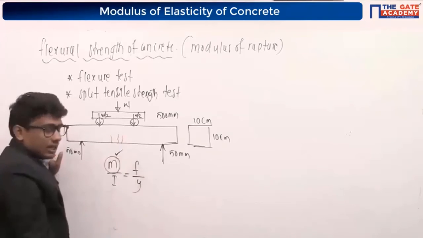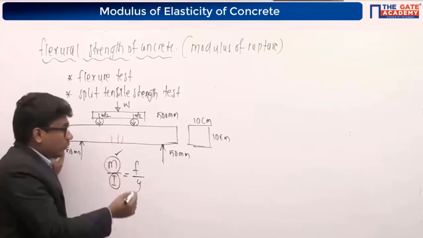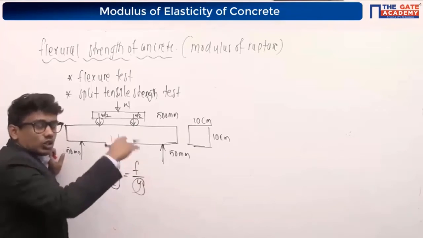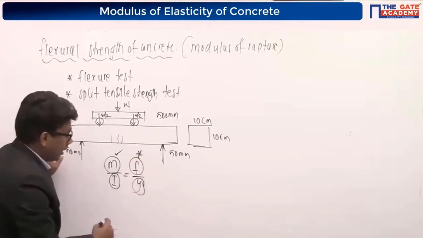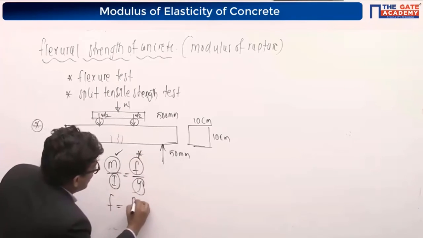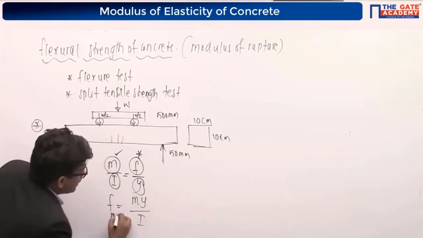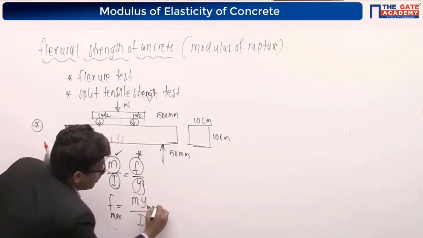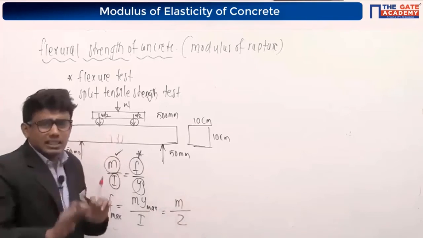That I will calculate. I value we know. What is I? The moment of inertia. Y is the distance to the extreme fiber, and F is the tensile strength of the concrete. If I calculate F, I will be getting My divided by I. For F max, it will become Y max, and it will become M by Z. No need to remember these things.